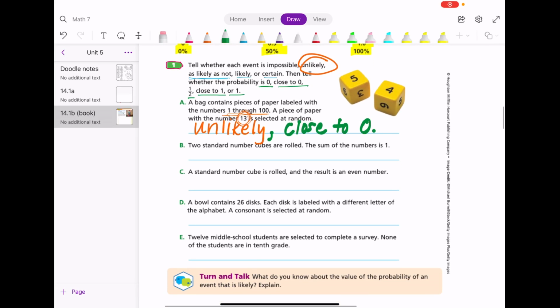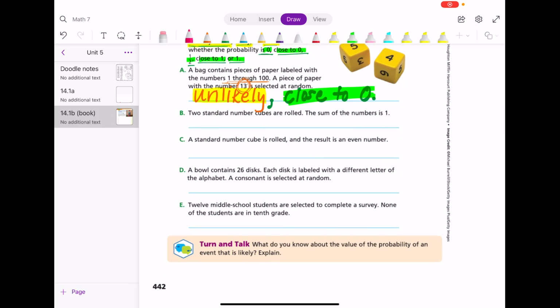So you're describing it with a word. You're doing two things for these. You're describing it with the word, and then you're describing it with the number. So the words you're choosing from are impossible, unlikely, as likely as not, likely, or certain. And the numbers you're choosing from are 0, close to 0, 1/2, close to 1, or 1. So you're going to pause the video, and you guys are going to do B, C, D, and E.